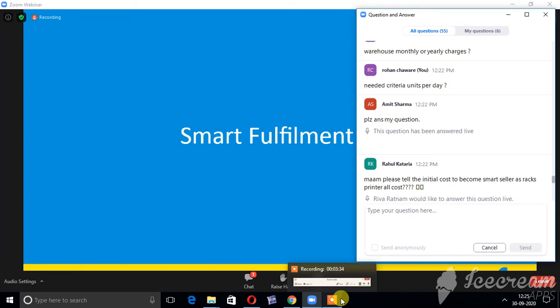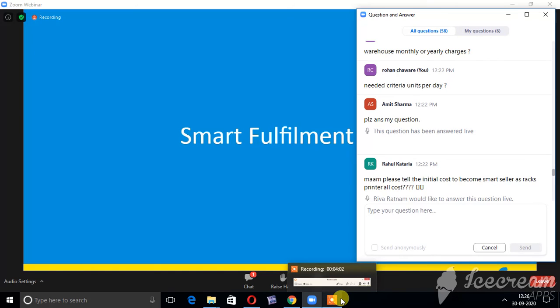Can a new seller within 10 DRR join? That's why I told you, if you are less than 10 DRR, you can be part of FA 2.0. We will contact you. If you are still interested in smart fulfillment, please contact seller support. They will reach out to you. Barcode scanner is mandatory here.